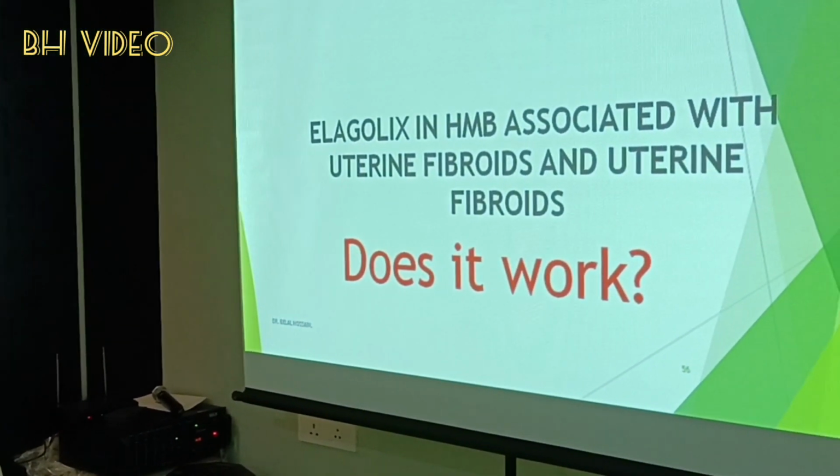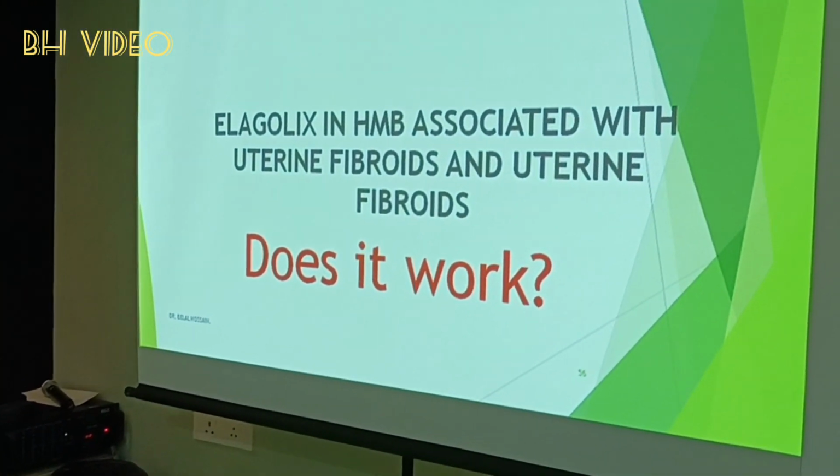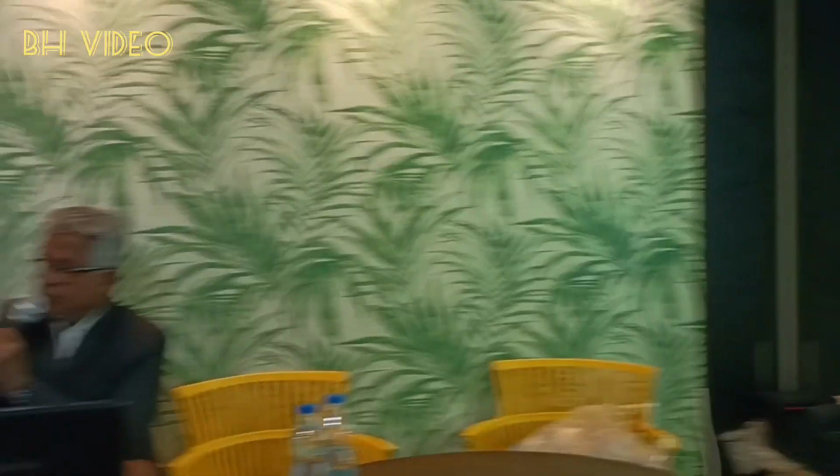Elagolix in heavy menstrual bleeding associated with uterine fibroids. Does it work? Till now we don't have any idea, theoretically.